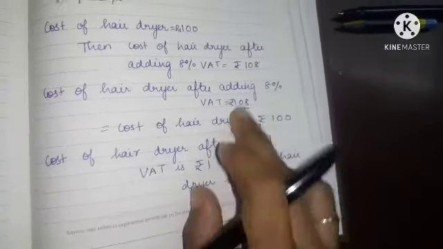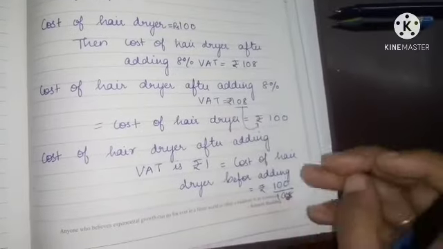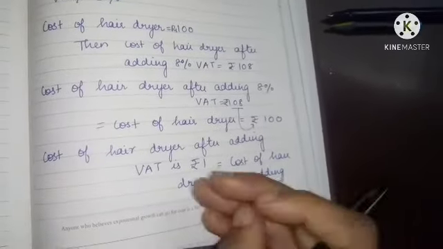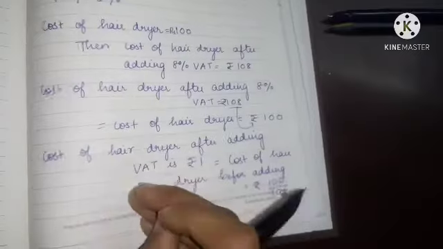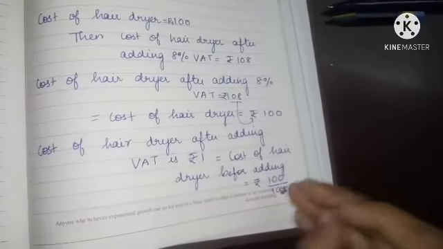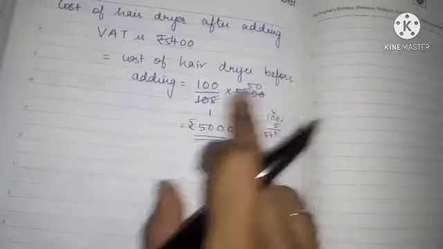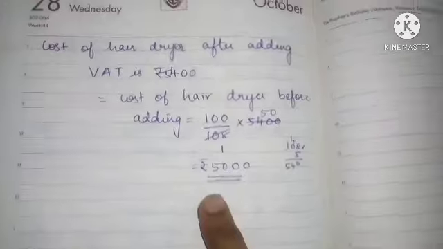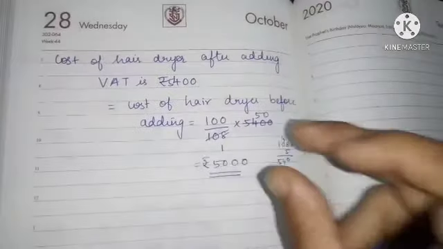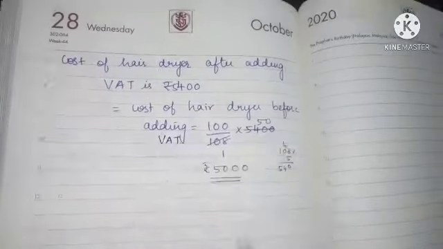If it is 1 rupee, the cost before adding the VAT will be 100 by 108. Then if it is 5,400 after adding VAT, before adding VAT will be 100 by 108 into 5,400 rupees. After cancelling you will get 5,000 rupees, which is the actual cost of the hair dryer before adding the VAT. Understood?